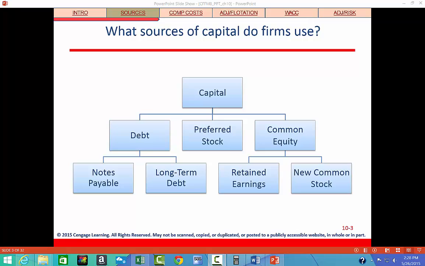Keep in mind that spontaneous non-interest-bearing liabilities such as accounts payable and accrued liabilities are not included in the cost of capital estimate because these funds are netted out when determining investment needs. That is, net operating rather than gross operating working capital is included in capital expenditures.